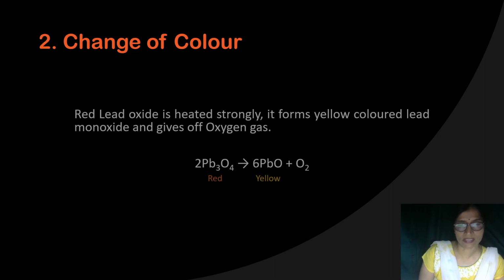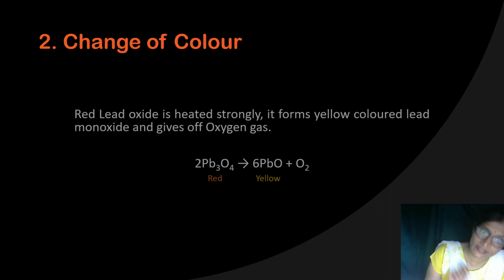So a gas is released, along with that the color of the substance changes from red to yellow. Next, one example, which is not written here but I am telling you, copper carbonate. Copper carbonate salt is green in color, but when it is heated, you will observe that the green colored mass slowly converts into a black colored mass.